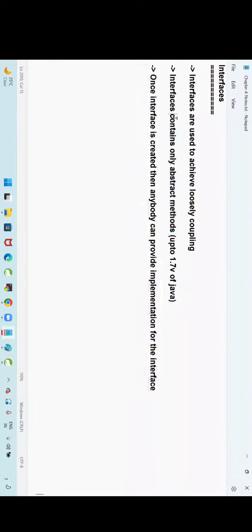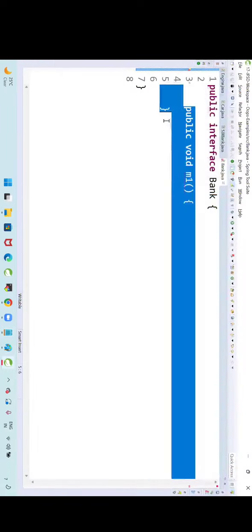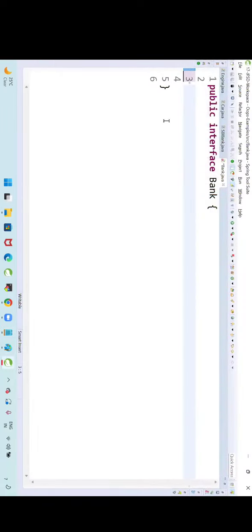Interface contains only abstract methods. Public void m1. Is the body available? Body not available. The method which does not contain the body is called an abstract method.